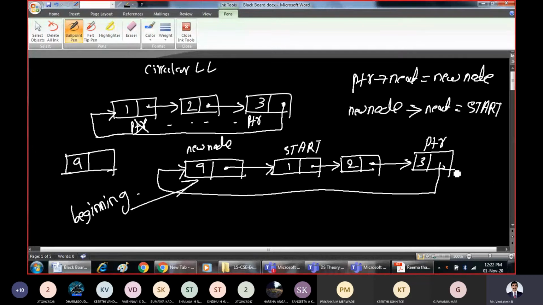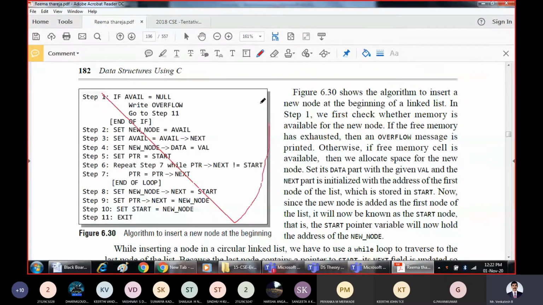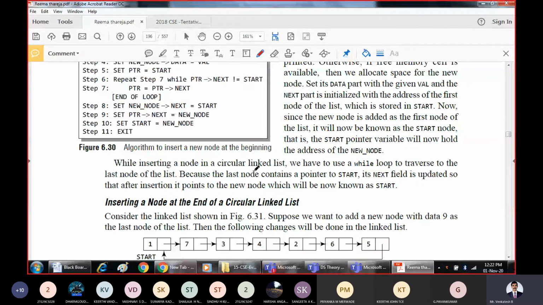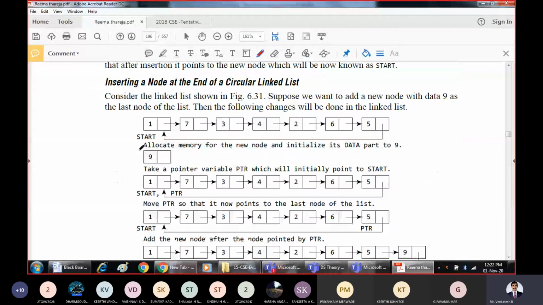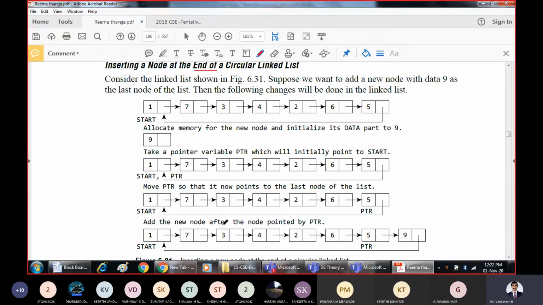Exactly the reverse here at the last node, that is inserting at the rear end. The same procedure I have explained is the algorithm, and the steps will follow by using the PTR. Now let us see the procedure. What procedure do we have to follow for inserting a node at the end of a circular linked list? So what will be the possible solution?